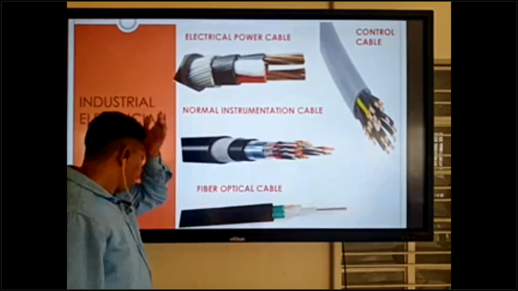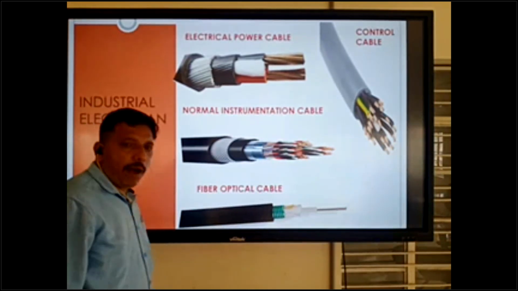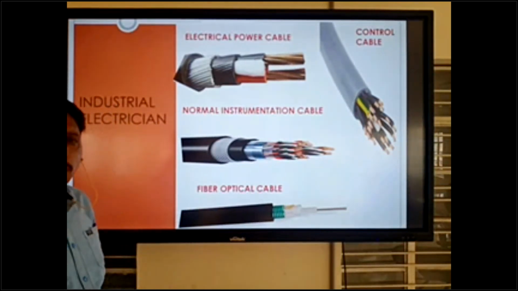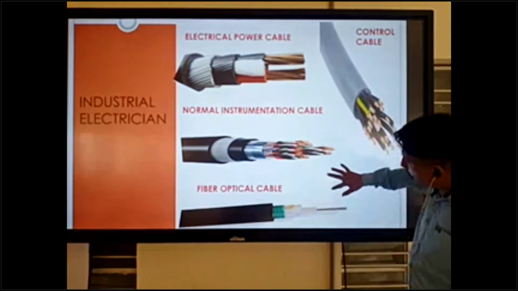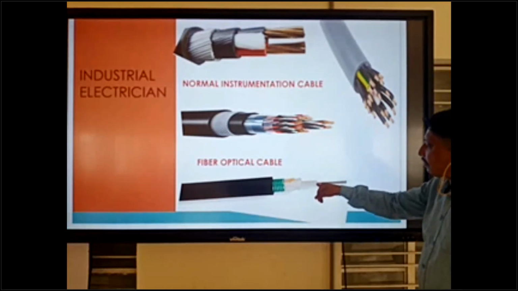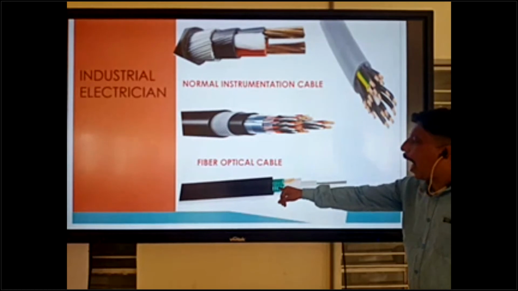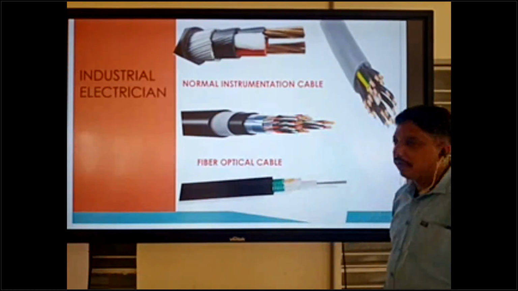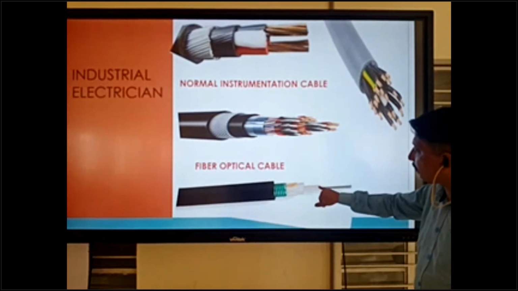Okay, and fiber optical cable. Fiber optical cable we can use in sensitive areas. This mostly comes in single core also. You see there, this is the glass, this is the cable insulation, and this is the armor. This is the outside insulation. So inside is the glass, fiber glass.